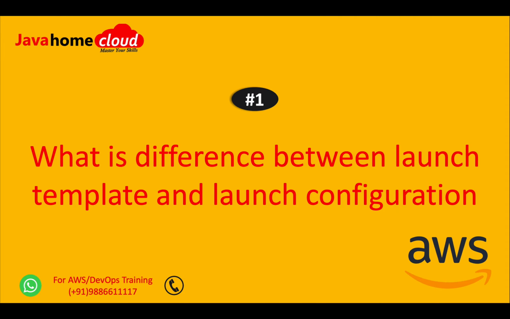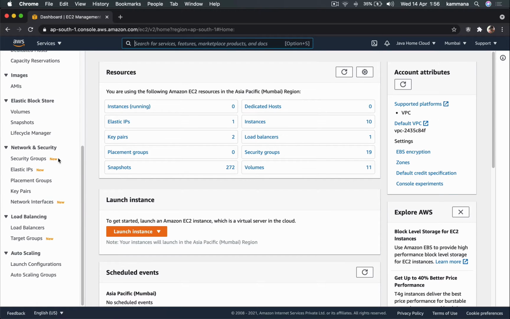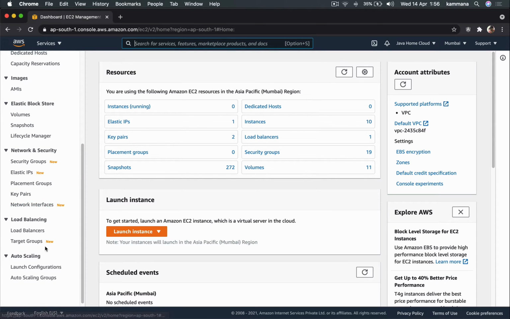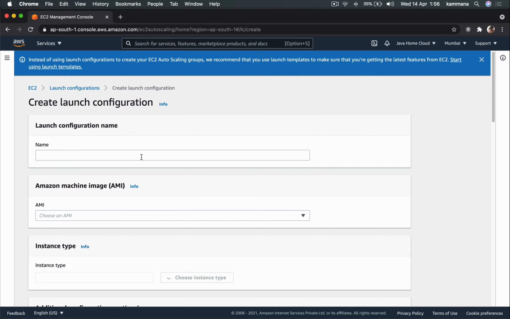Let's get started. What's the difference between launch template and launch configuration? Nowadays, this question is asked more frequently. Let's check it from the dashboard. You'll find it under auto scaling, launch configuration. So let's hit create and see what inputs it takes.